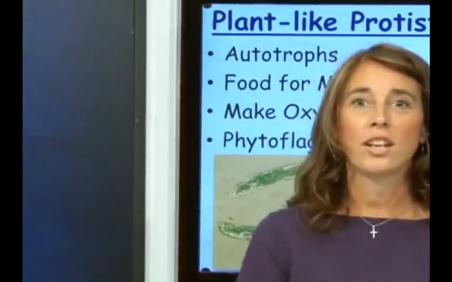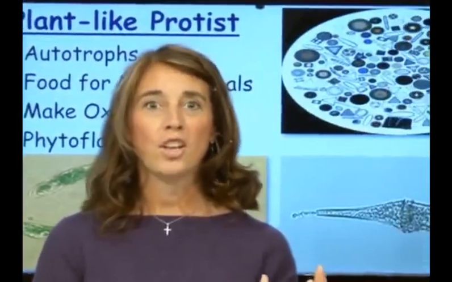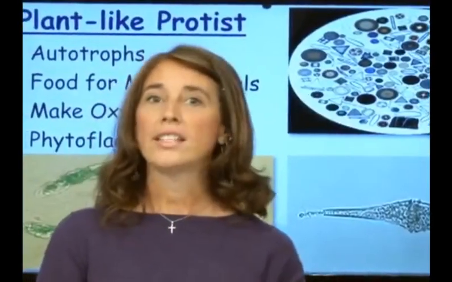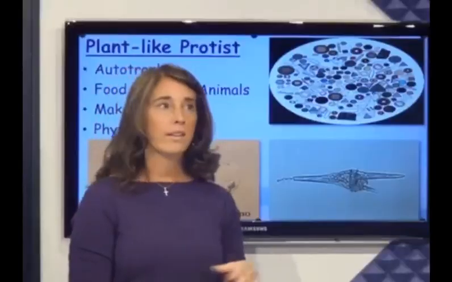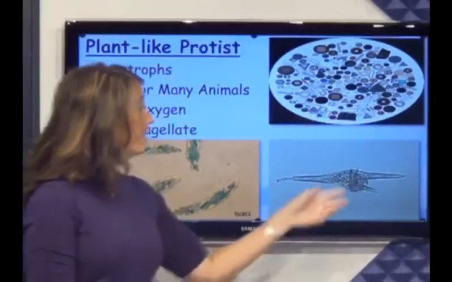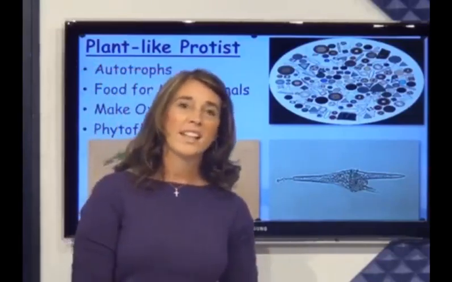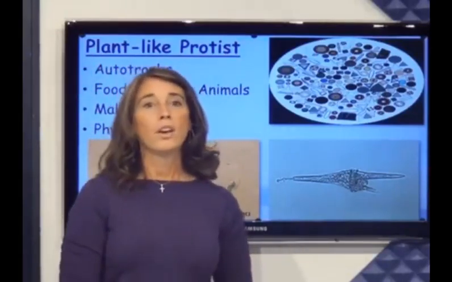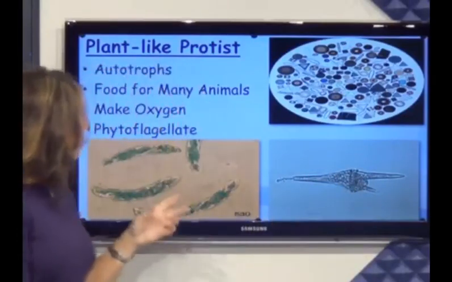They can also make oxygen. That's why fish can breathe in the ocean, because there is an oxygen maker in there. They provide a large amount of oxygen.